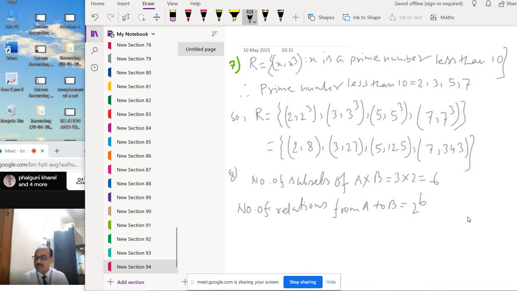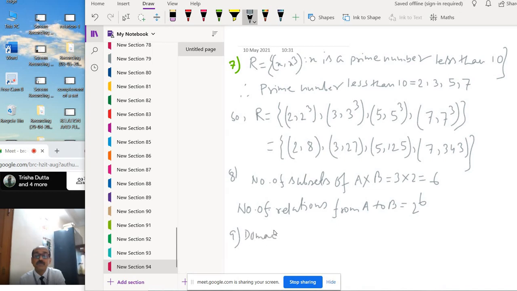So domain means the first set elements, X. We can take any number from Z, any integer. So the domain of R is Z only. Z means integer, so any number you can take as the first element, that is A. This is question number 9.